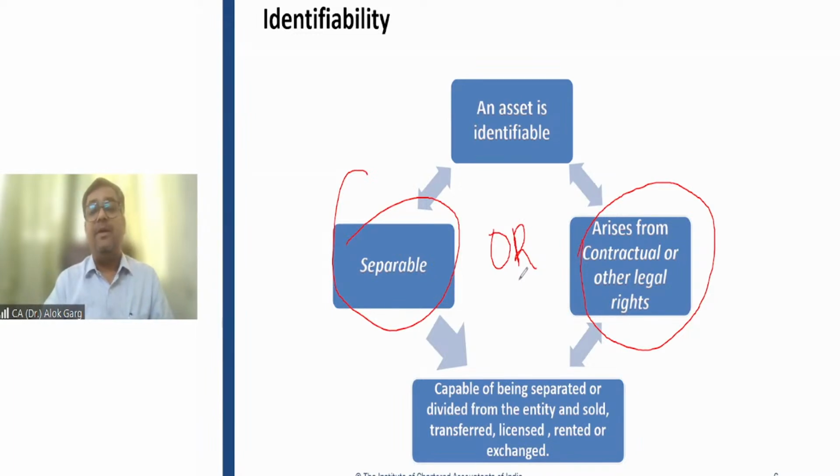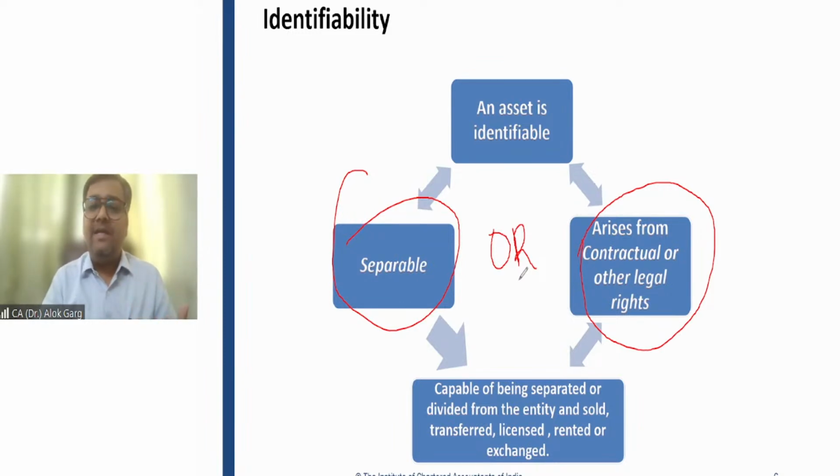But what is meant by separable? Separable means when the entity is capable of leasing out, renting, exchanging, or selling that item separate from the entity. What does it mean? It means if Bharti Airtel tomorrow wants to sell this license, can Bharti Airtel sell this license? Answer is yes. If tomorrow Bharti Airtel will lease out this license to some other party, will it be able to do so? Answer is yes.